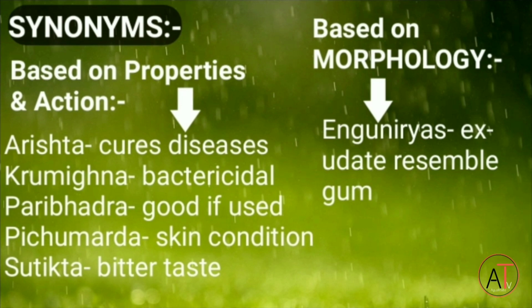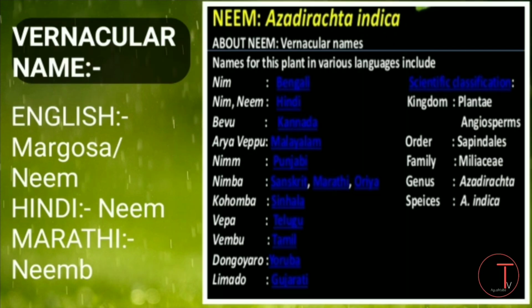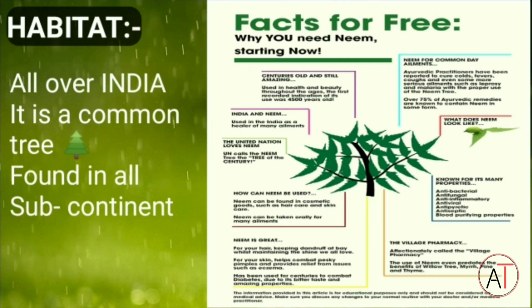Now based on morphology, Ingunireasa, as the tree exudes gum. Coming to vernacular names of neem: in English it is called margosa or neem. In Hindi it is called neem, and in Marathi it is also called neem. Habitat: it is cultivated all over India. It is the most common tree found in the whole subcontinent.